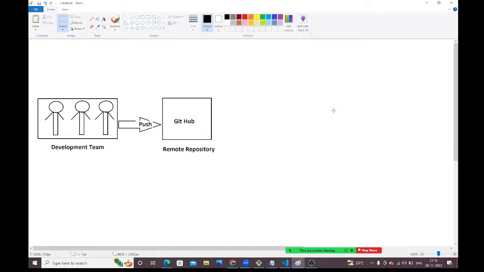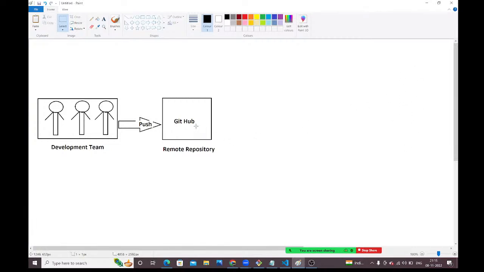Then how can we give it? Right, we need to give it in executable format. If you give this project to the client, the client should be able to see and run that application. For that, what do we need to do, guys? We need to deploy the project into the servers and give the client the path where that application is running. The client can see how the application is working and can use that application, guys.